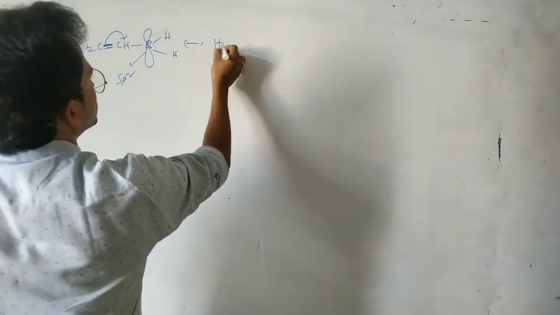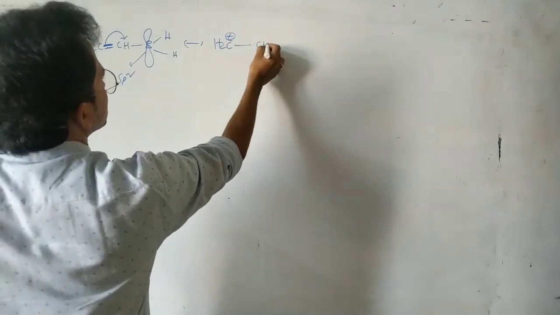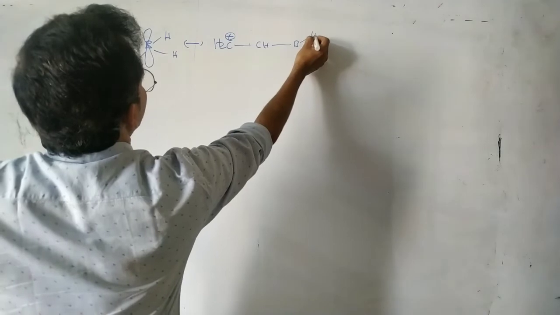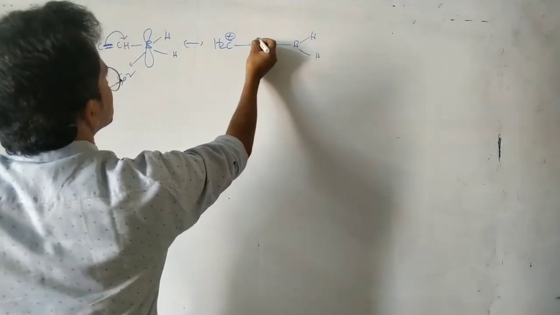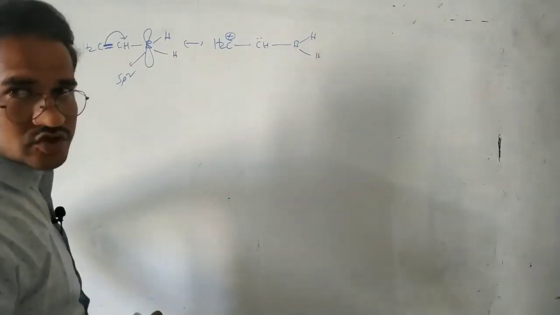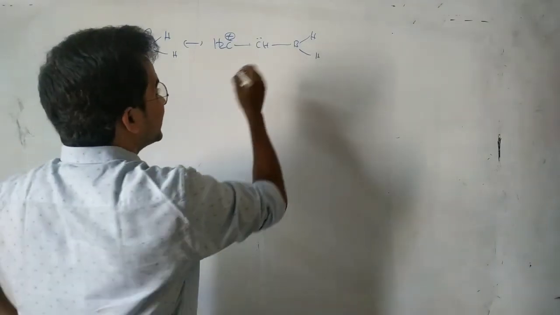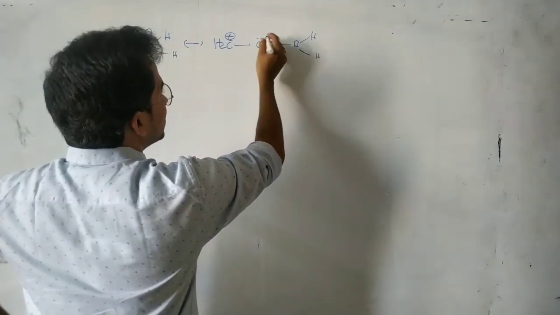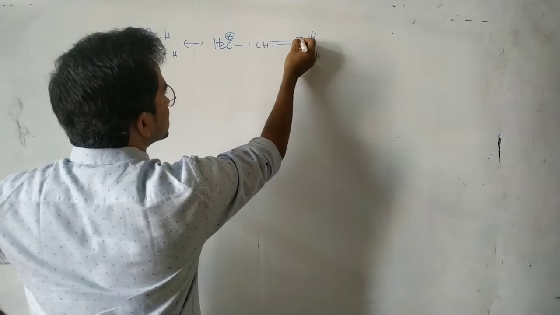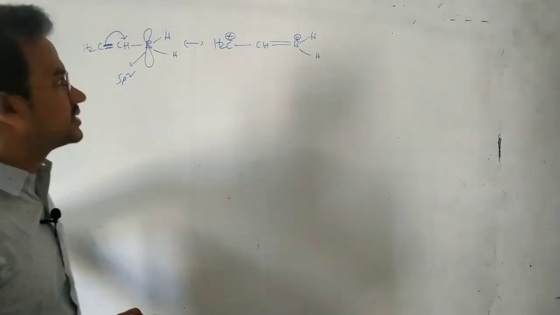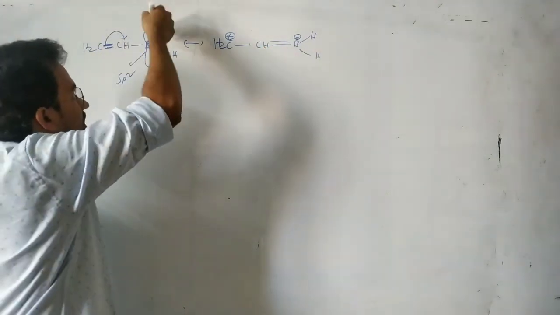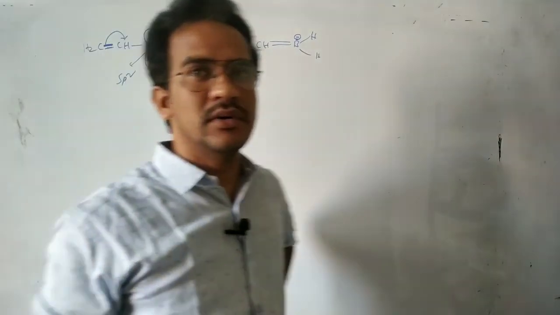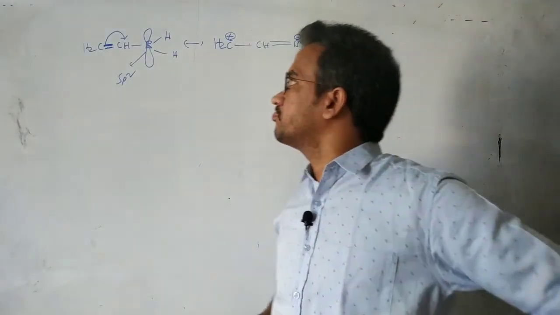Here see this one, CH2 plus and CH minus. CH minus means here 2 electrons. Those 2 electrons form a bond with the vacant p orbital on the boron. So this one carries a negative charge because boron is gaining electrons from the adjacent negatively charged carbon.